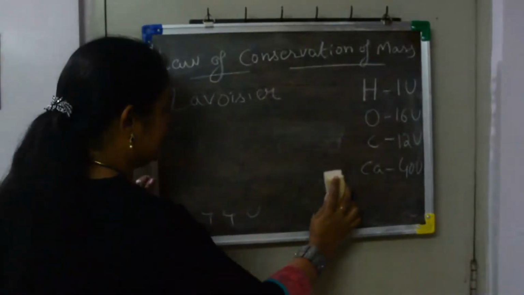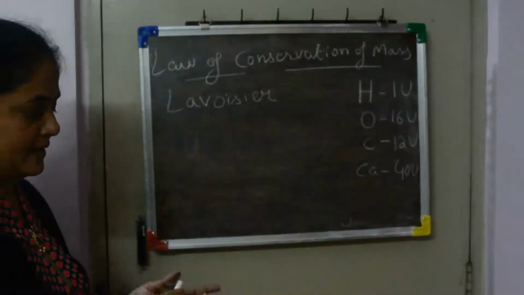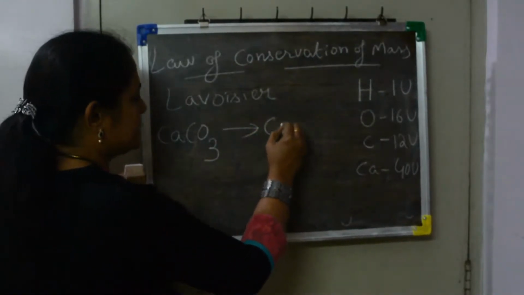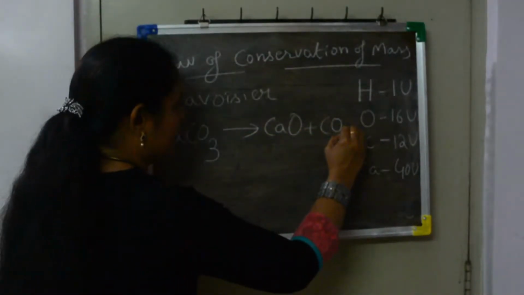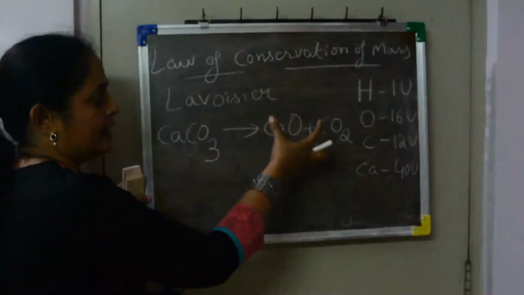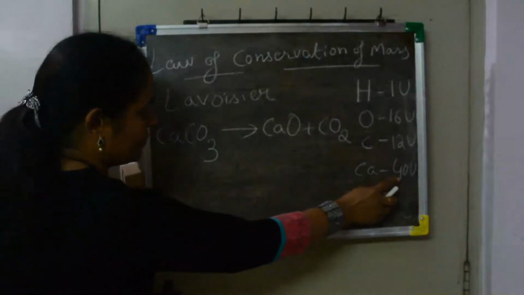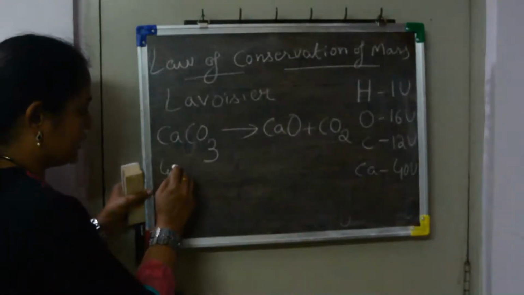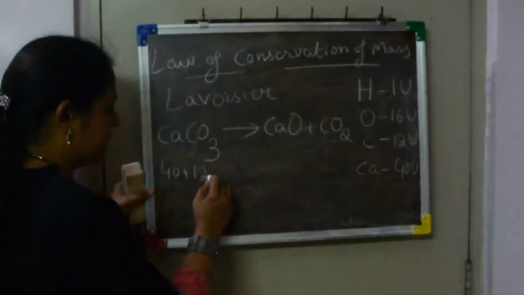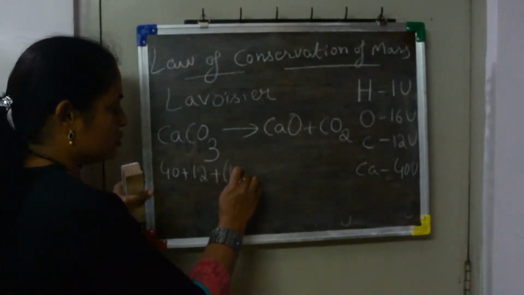One more example, and we'll try to prove that the law of conservation of mass is correct. Take calcium carbonate. When you heat it, it changes into calcium oxide and carbon dioxide. Now we have to calculate the mass of the reactant and the mass of the products separately and see whether they are the same. Calcium mass is 40, one atom. So 40 plus carbon, also 1 atom, 1 into 12, which is 12, plus oxygen 3 atoms, each atom's mass is 16, so 16 into 3.